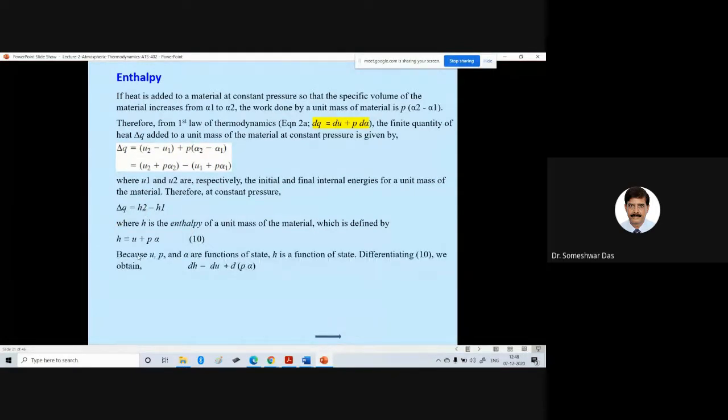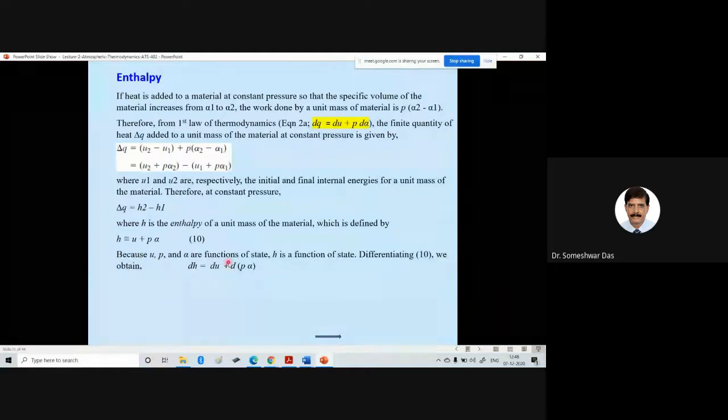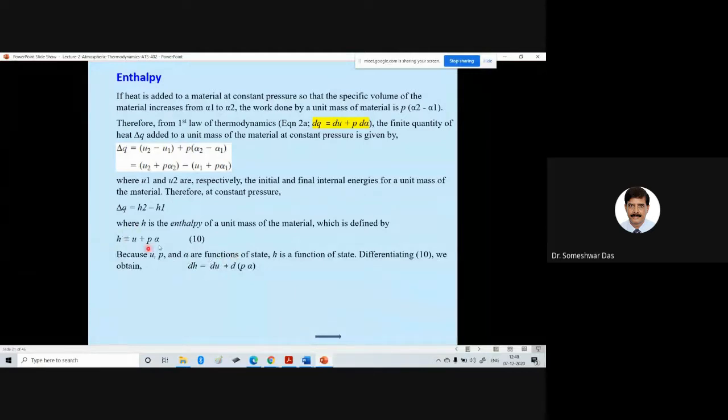Now, because U, the internal energy, the pressure, and the specific volume alpha are functions of state, therefore H is also a function of state. Now, differentiating this equation 10, we obtain dH is equal to du plus d of p alpha. Just differentiate this equation on both sides. Now, substituting for du